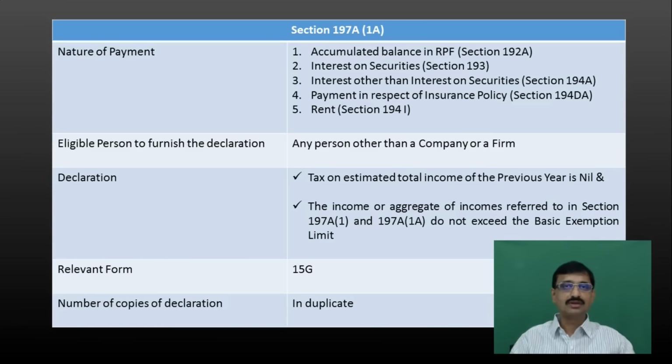Now what is the relevant form? It is form 15G, and this declaration is also to be given in duplicate as per this subsection 1A. Now what does the payee declare in this declaration? As in the previous case, in this subsection also, the payee declares that the estimated total income for the previous year will not exceed the basic exemption limit, and the tax payable on the estimated total income will be nil. So this is the declaration.